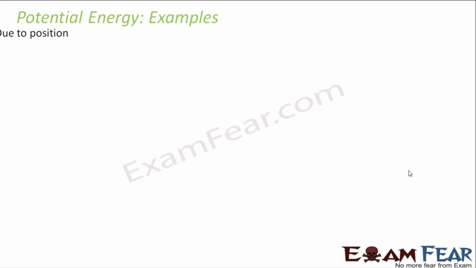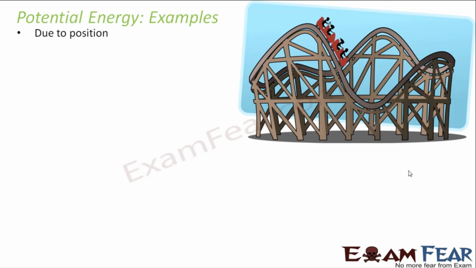Let us look at some of the examples of potential energy. When I talk by virtue of position, let us take the example of a roller coaster ride. What happens when you are at the top? When you are at this top, this height, by virtue of the position of the object, since the object is at such a height, the object possesses some energy. So that energy is known as potential energy, which is by virtue of position of the object. Now, as soon as this object starts falling down, the potential energy gets converted into kinetic energy, because now the object started moving, right?